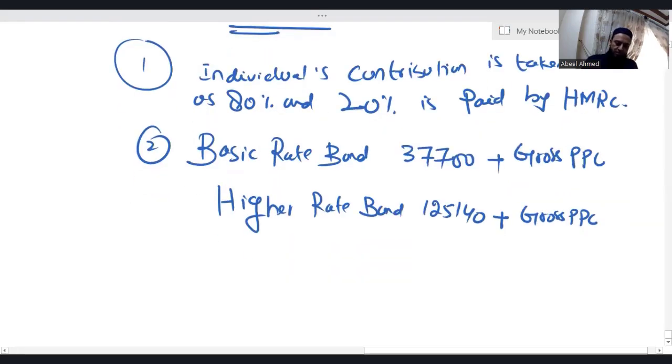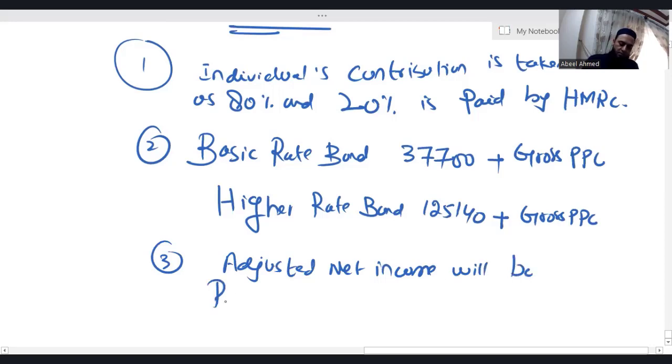Third, your adjusted net income will be reduced by gross PPC. Now you might be thinking, sir, what is adjusted net income? I don't know.